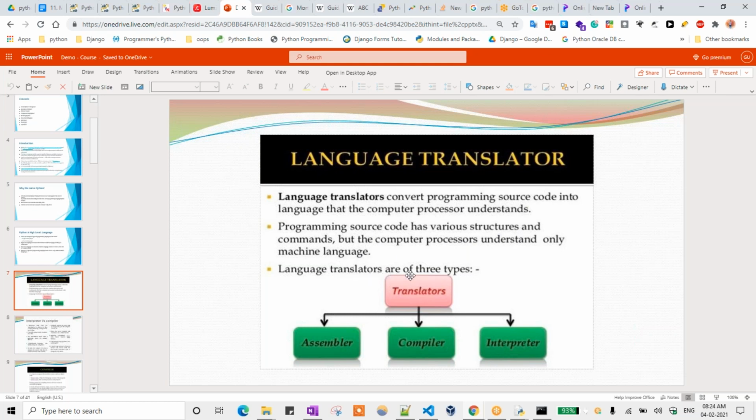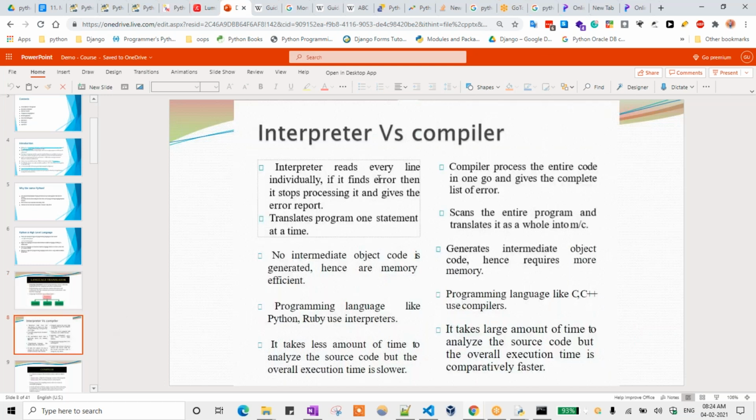Language translators are of three types: assembler, compiler, and interpreter. We need to understand these things now. This is the main difference between interpreter versus compiler. The first point is that an interpreter reads every line individually. If it finds an error, it stops processing and gives the error report. We are getting the same error, printf hello world, as I have seen previously. So the compiler, what is it doing? The compiler processes the entire code.